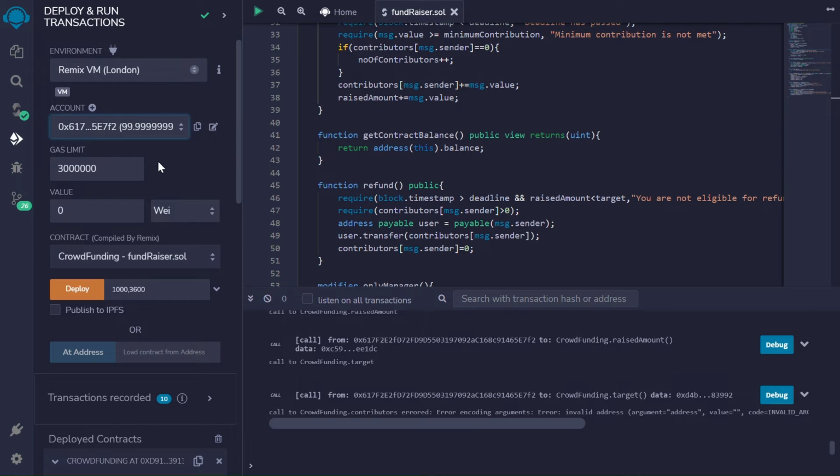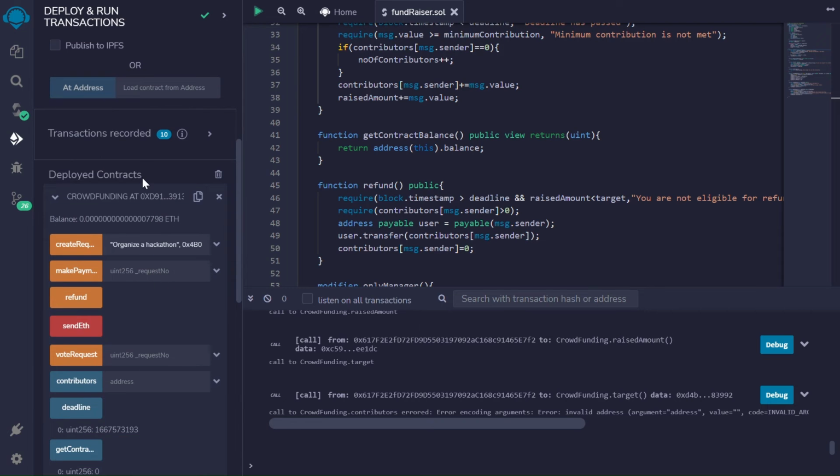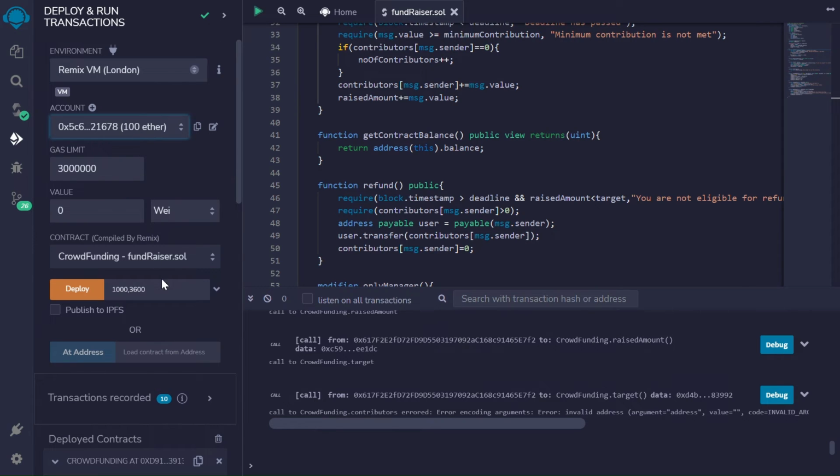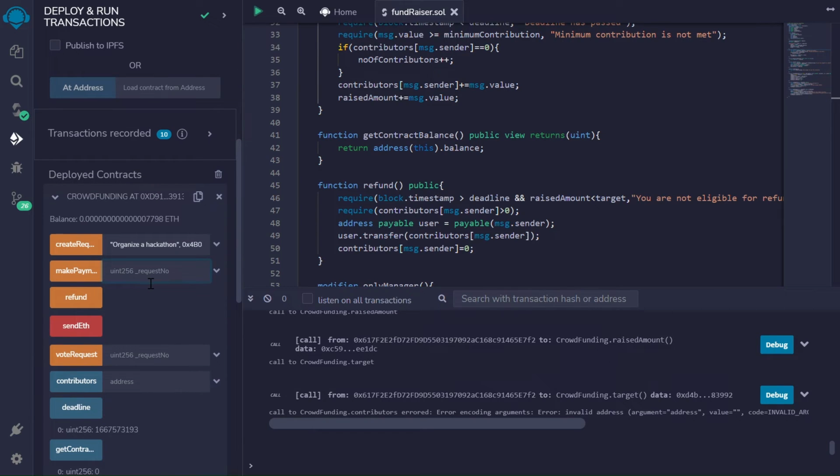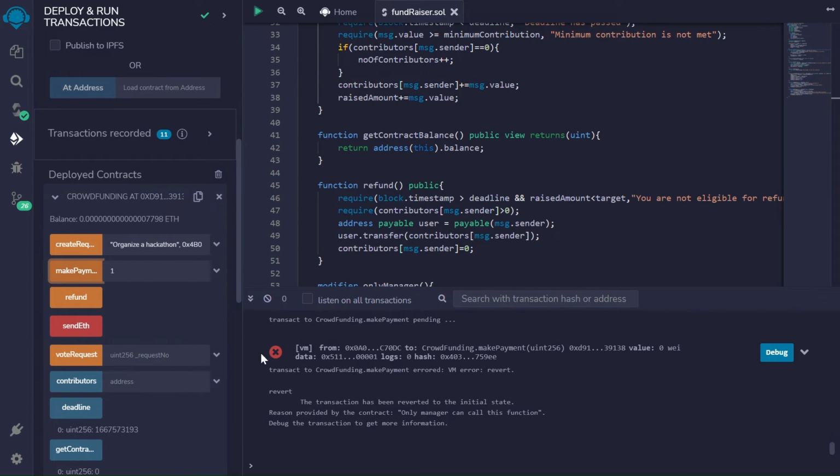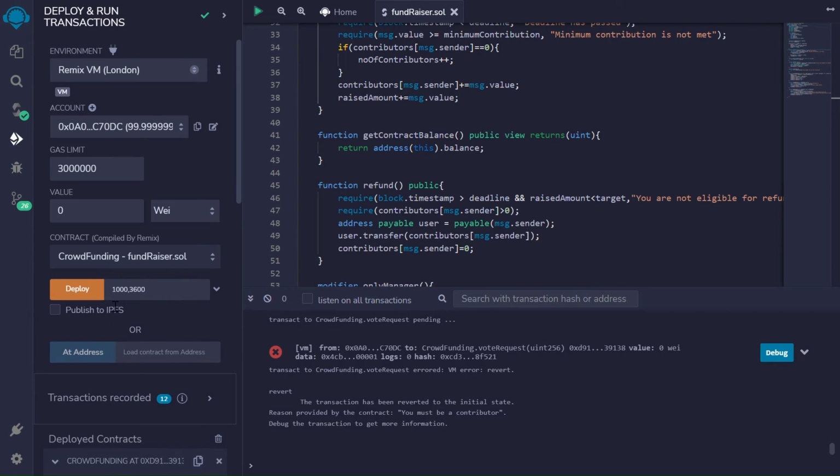Now let's start with the voting. First, let's test with a person who is not a contributor. So he tries to make payment. Yeah, this is a different function here that can only be accessed by the manager. So he votes for the first cause, and he is unable to vote because he is not a contributor, as we can see. But we lost the gas fees again.